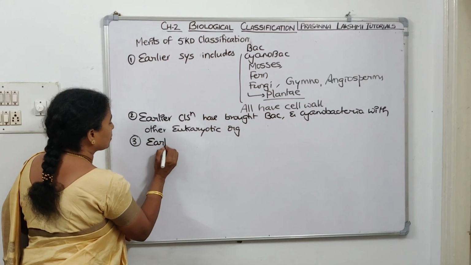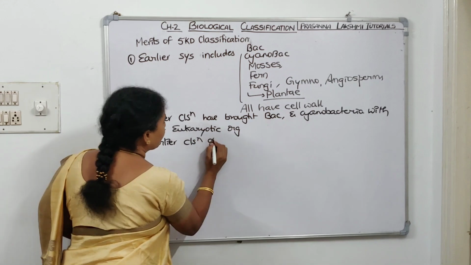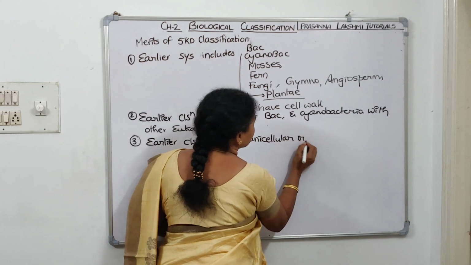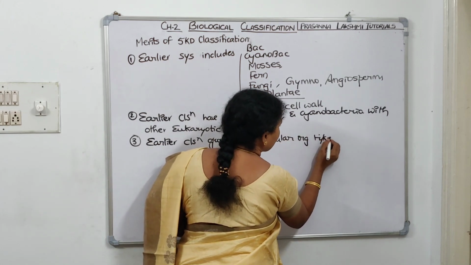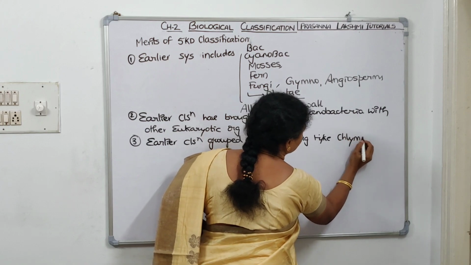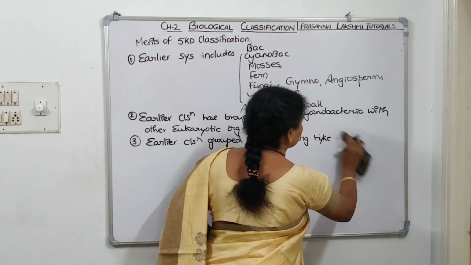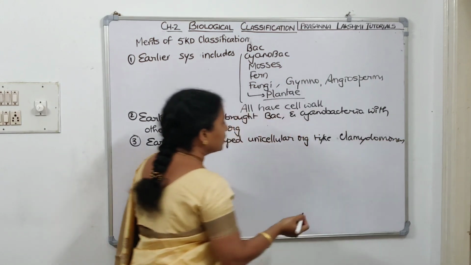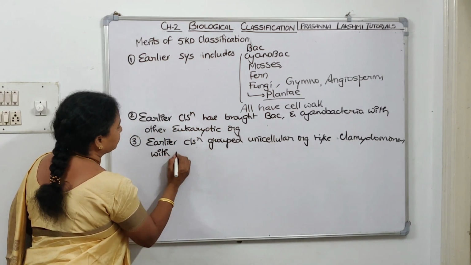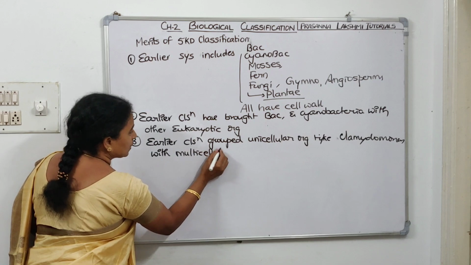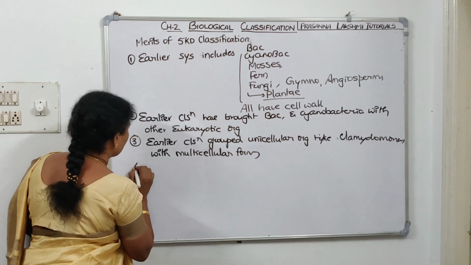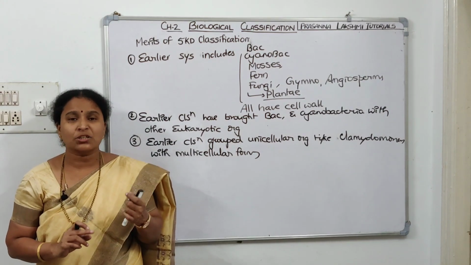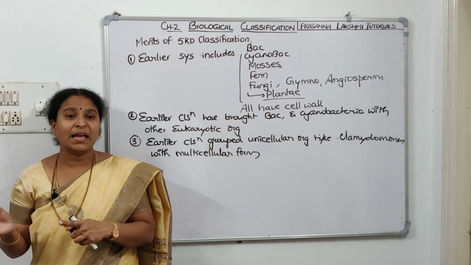Earlier classifications grouped unicellular organisms like Chlamydomonas with multicellular forms, which is again wrong. In Whittaker's classification, he separated unicellular organisms from multicellular organisms. In earlier classifications, Chlamydomonas and Spirogyra were kept under algae, right?